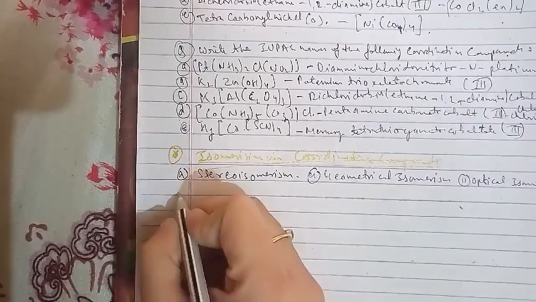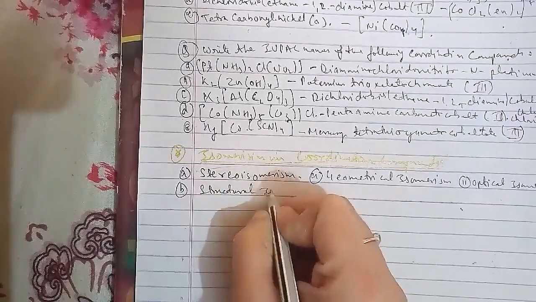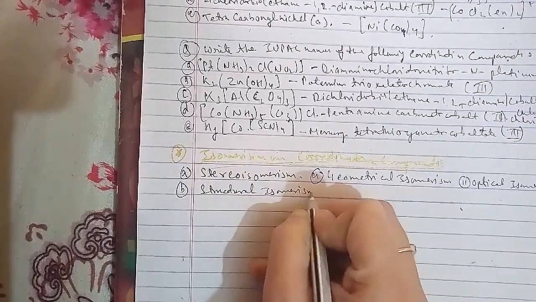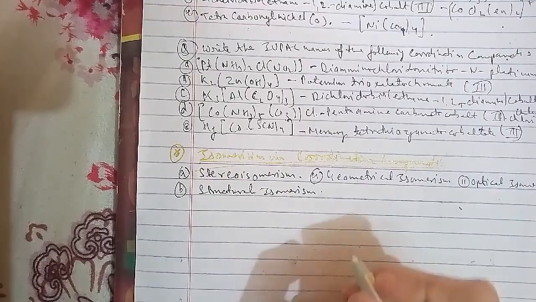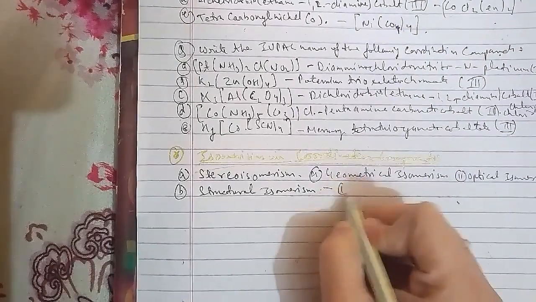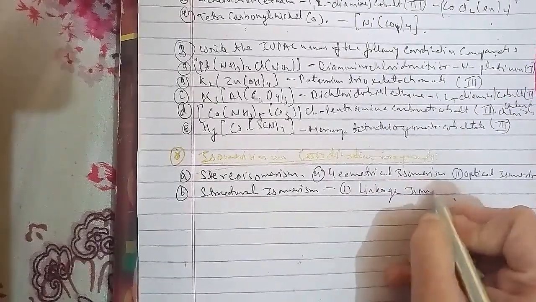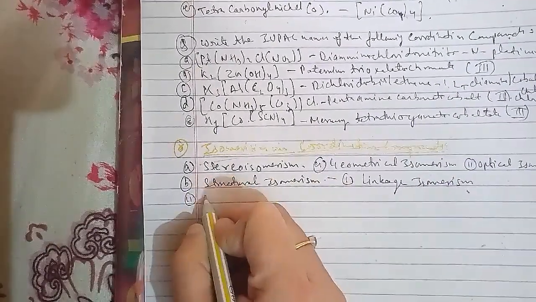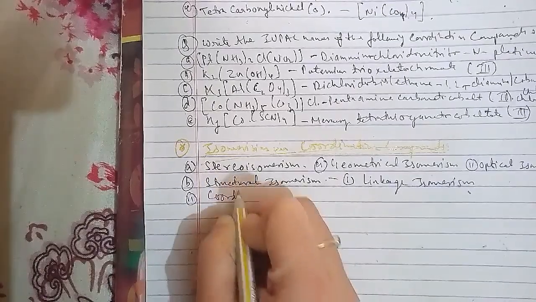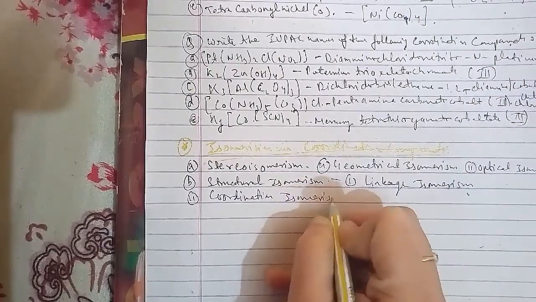So the first is linkage isomerism, the second is coordination isomerism, the third is ionization isomerism, and the fourth is solvate isomerism.